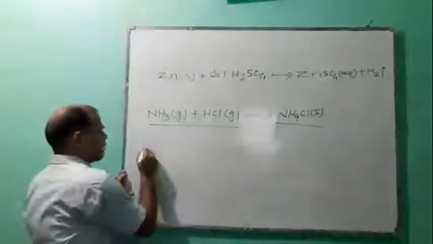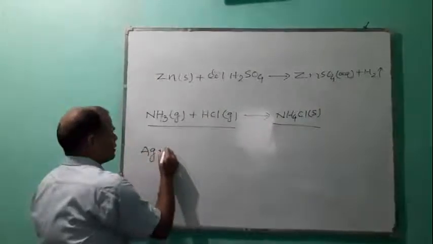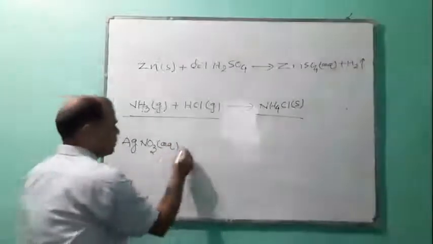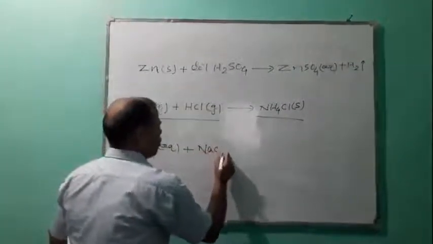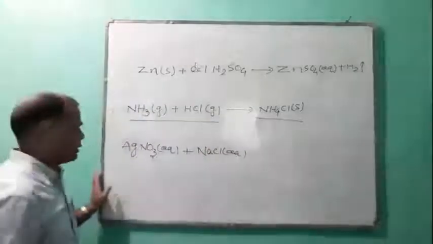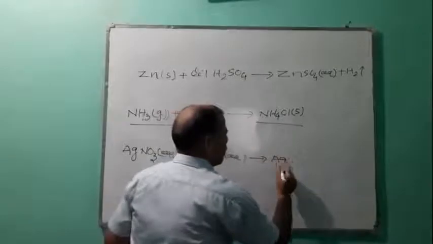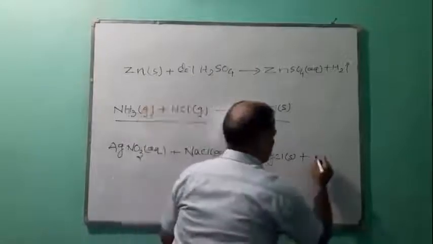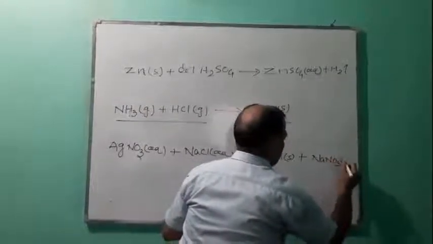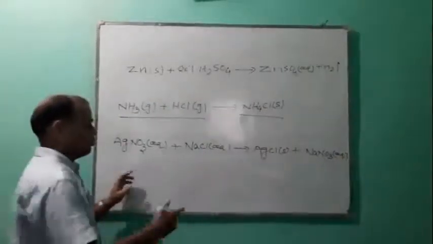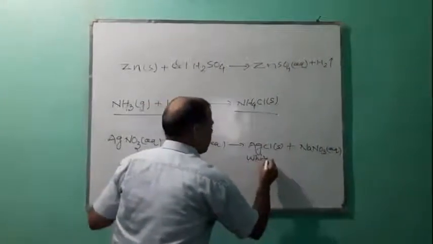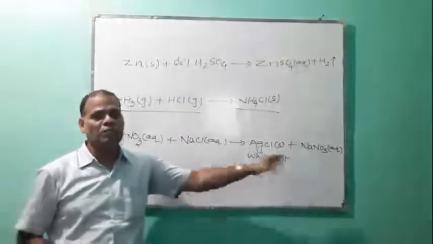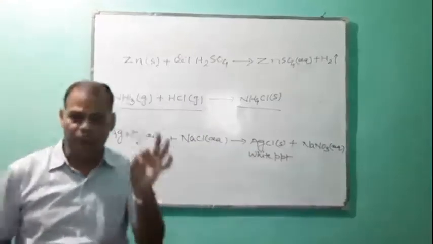As for example, aqueous solution of AgNO3, when it is added with aqueous solution of sodium chloride, then it forms a white precipitate. So in this reaction, formation of precipitate is a characteristic of a chemical reaction.